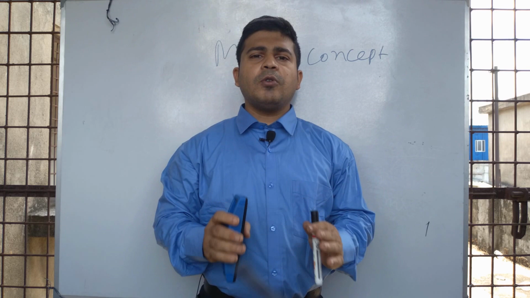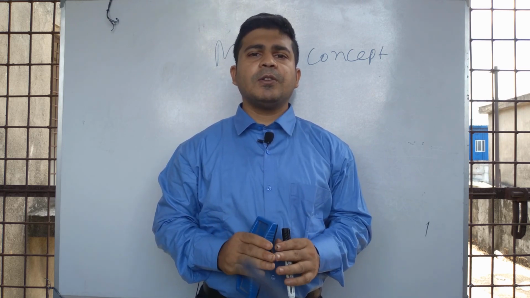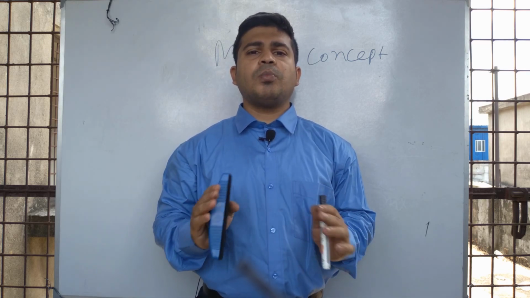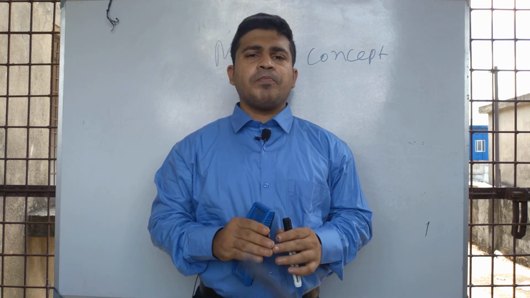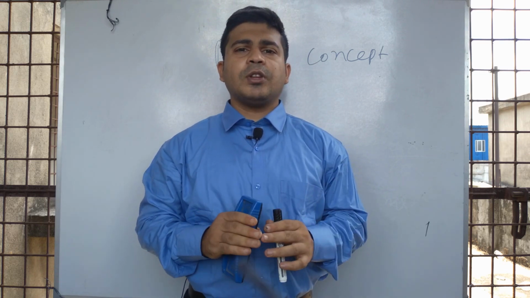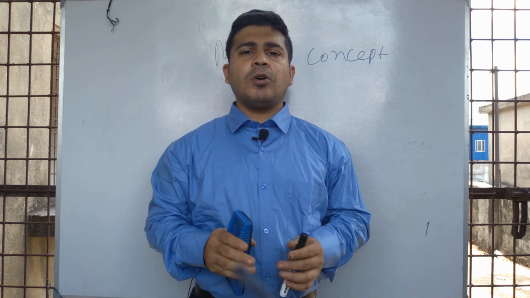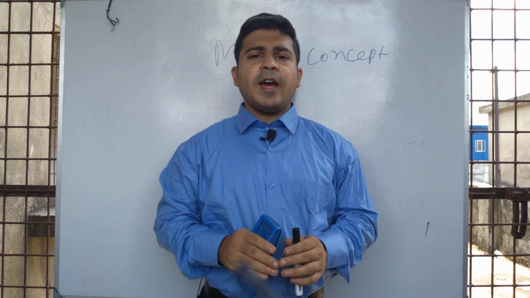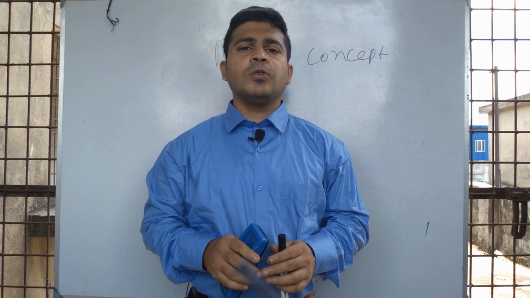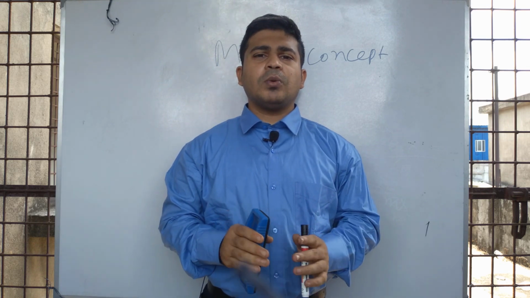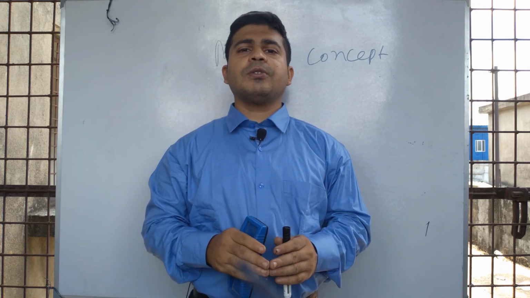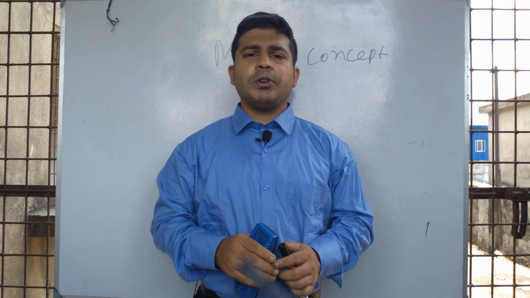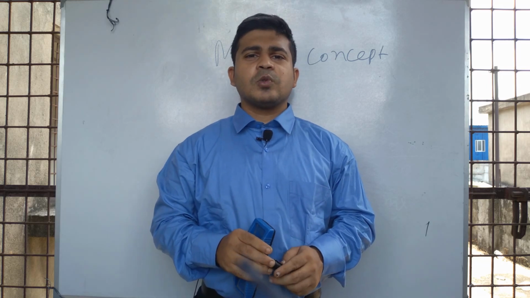One mole means the amount of substance that contains as many particles, where particles means ions, atoms, molecules, etc. So one mole of substance means the substance where it contains as many particles as are present in 12 gram of carbon 12 isotope. The number of particles in 12 gram of carbon 12 isotope is equal to the number of particles contained by 1 mole of any substance under STP or NTP.